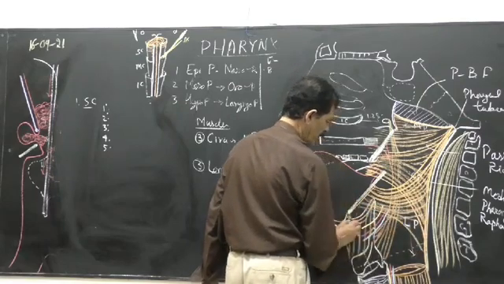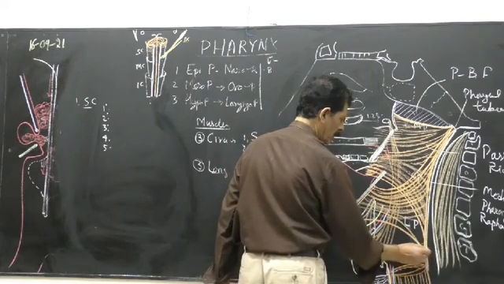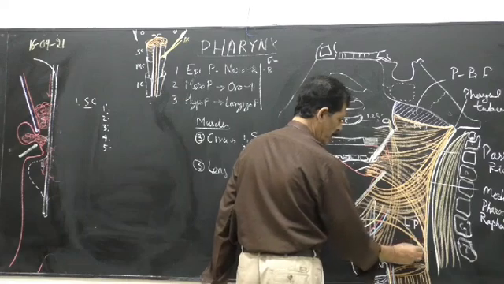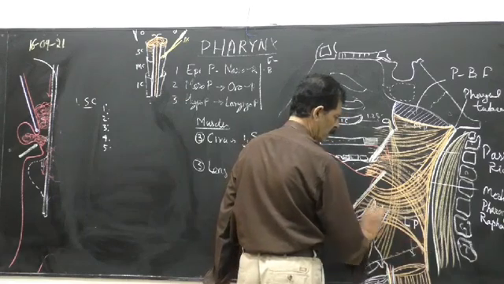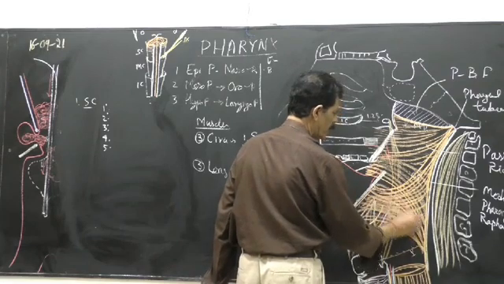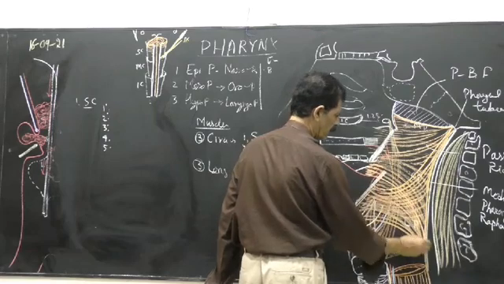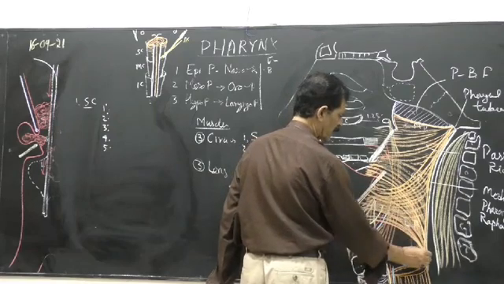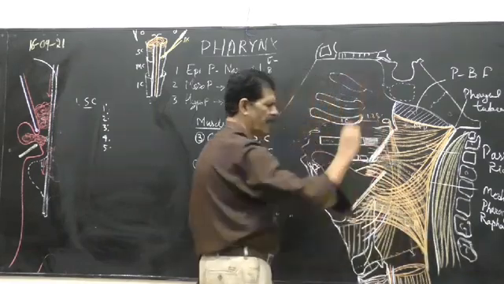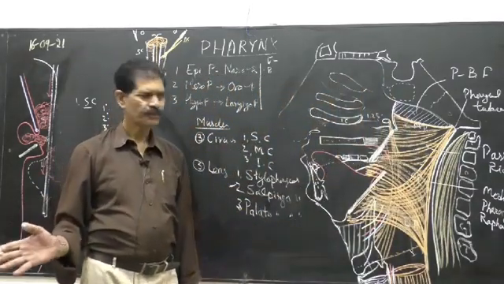Then the lowermost fibers of the middle constrictor also cannot go below the vocal cord level. So they join with the lowermost fibers of the superior constrictor, and they are inserted on the median pharyngeal raphe. So this is how the middle constrictor muscle is.